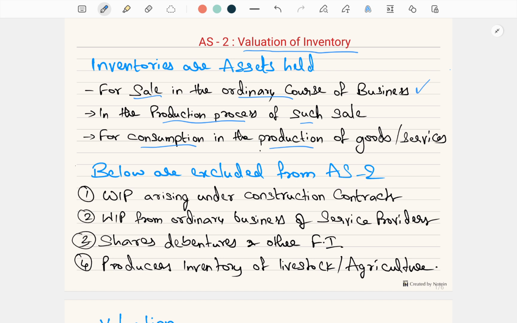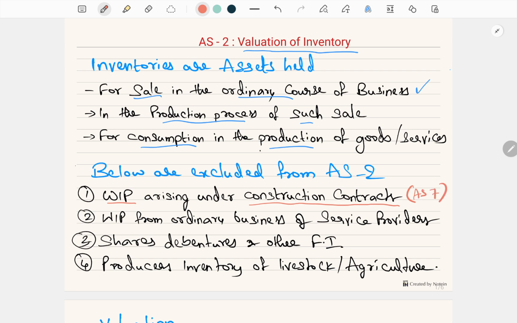Then a couple of things are excluded from Accounting Standard 2. The below are excluded from AS-2. They are work in progress arising under construction contract. If a person is constructing a building, that is also work in progress, but that is not considered as inventory for AS2 because it is covered under one more standard, which is AS7.